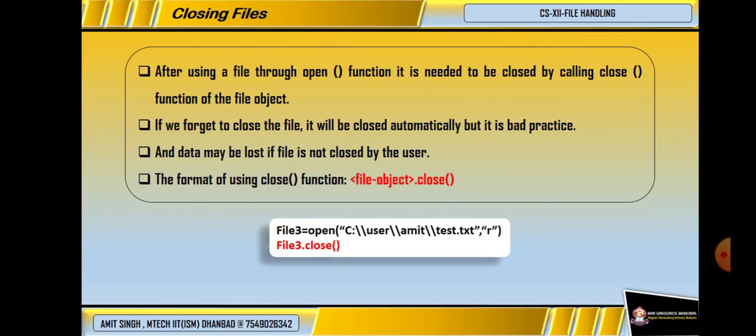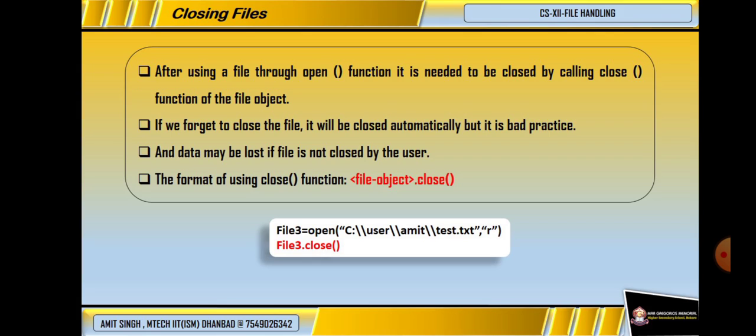And finally the opened file needs to be closed, so that the changes we have made can be stored to the file. So to close a file, the function is close. You will see the statement. We have created a file object, file3 equals open. The directory location is c:\user\admin\test.txt, and we have opened the file in read mode. After doing the operations on that, there are a few more lines.